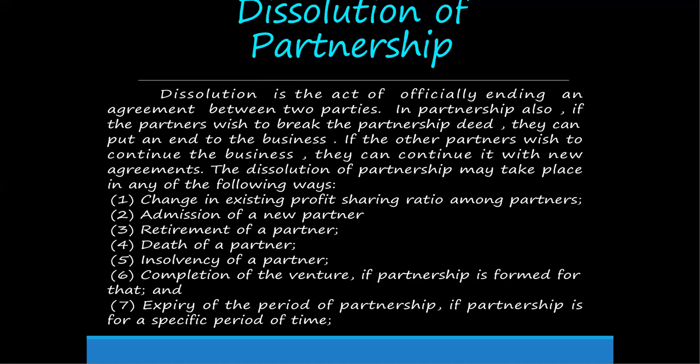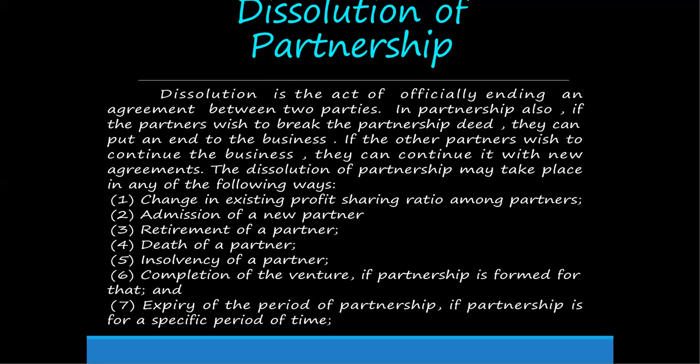The existing profit sharing ratio is called the opening share. For example, when three people are entering into business, at the time of entering, what share are they ready to offer or accept? That is called change in existing profit sharing ratio among the partners.